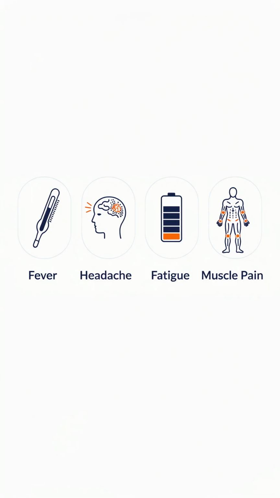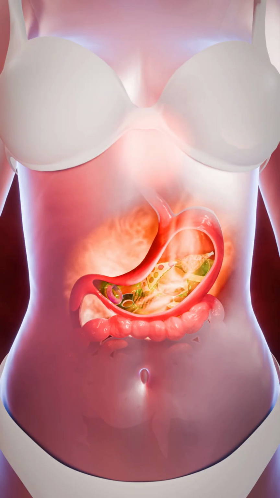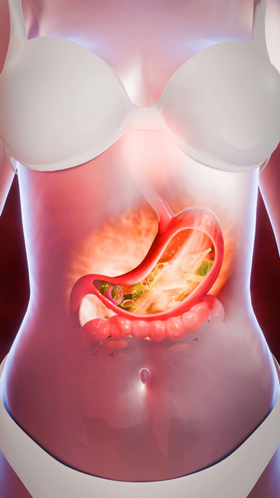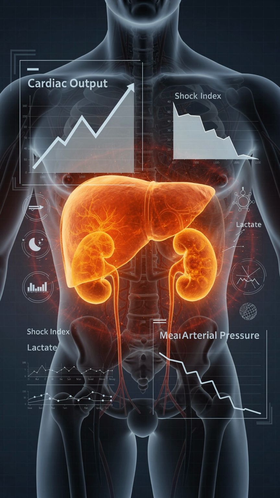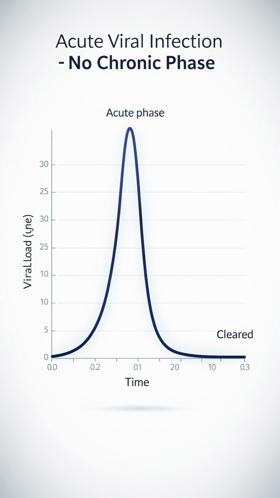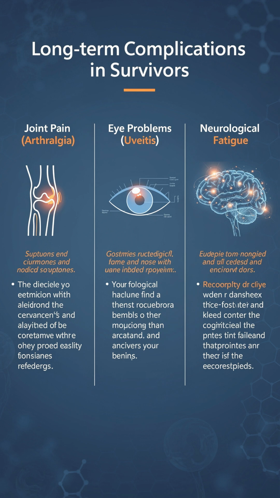Symptoms usually begin with fever, headache, fatigue, muscle pain, and weakness. As the disease progresses, patients may develop vomiting, diarrhea, abdominal pain, and severe dehydration. In advanced stages, internal and external bleeding may occur, potentially leading to shock and multi-organ failure. Filovirus infections are acute diseases and do not establish chronic infections. However, survivors may experience prolonged complications, including joint pain, eye problems, and persistent fatigue.